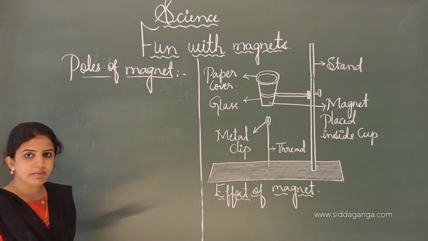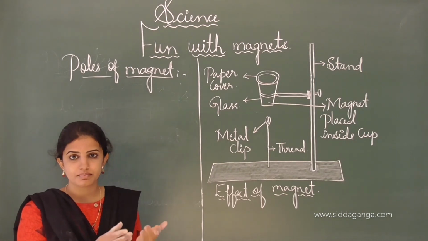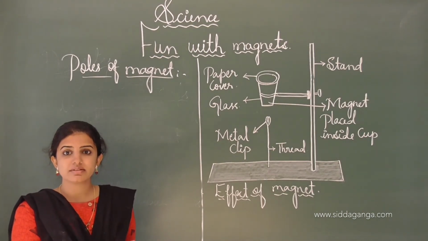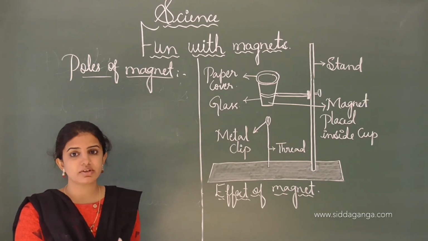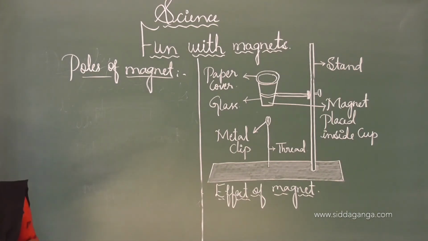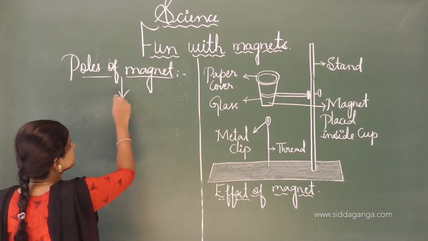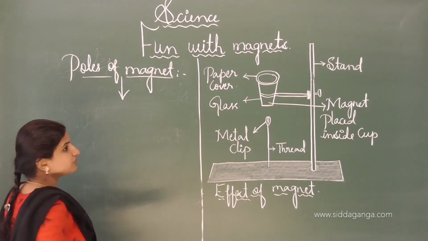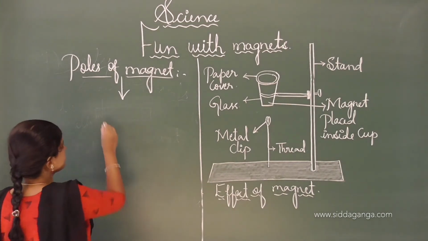And if you break a magnet, each part of the broken magnet acts as a north pole as well as a south pole, and attraction as well as repulsion takes place. One property of a magnet is that attraction as well as repulsion takes place.